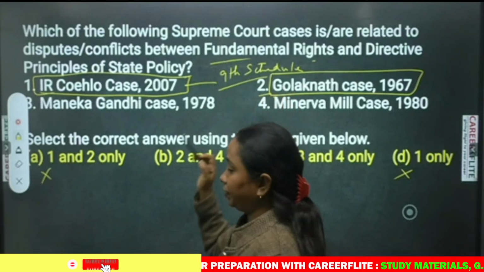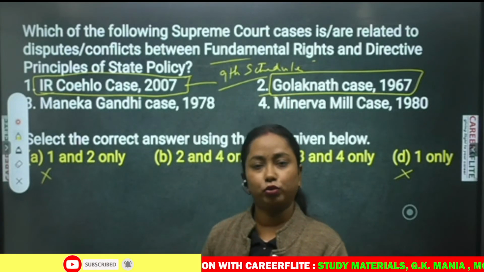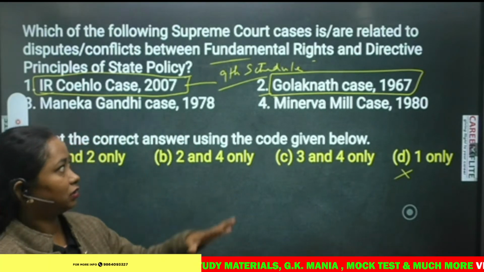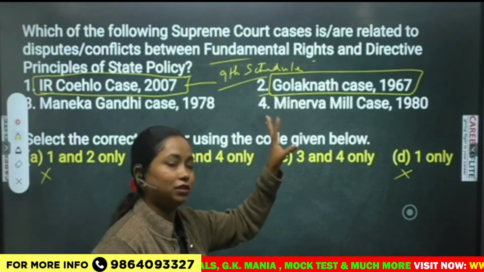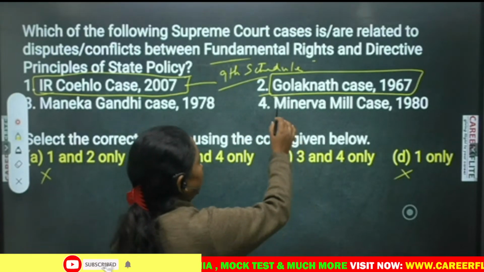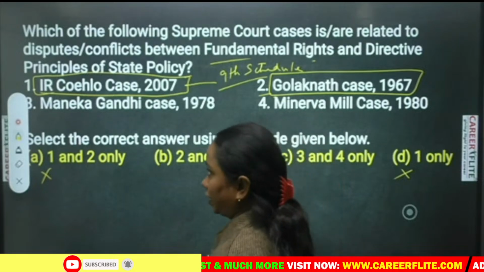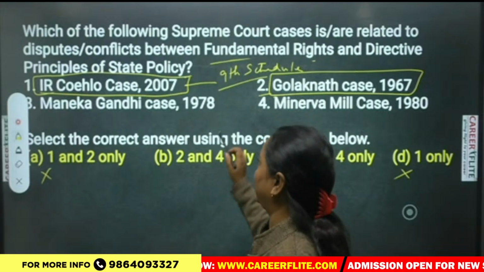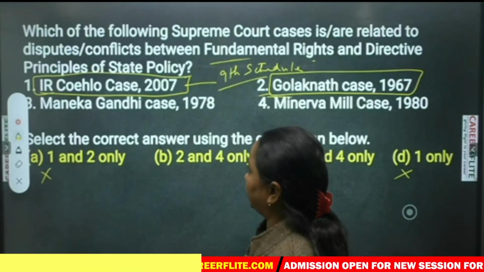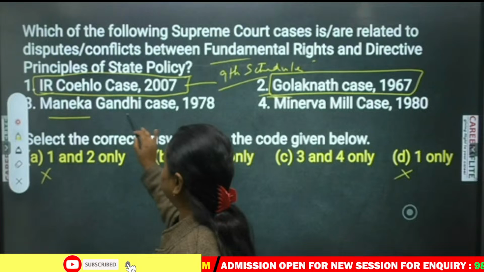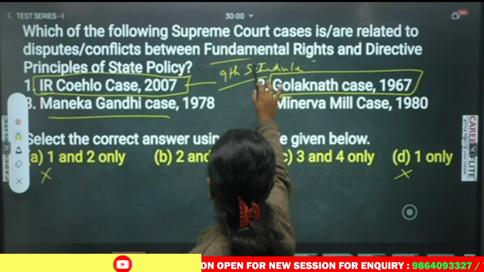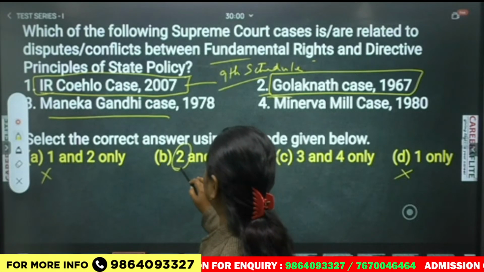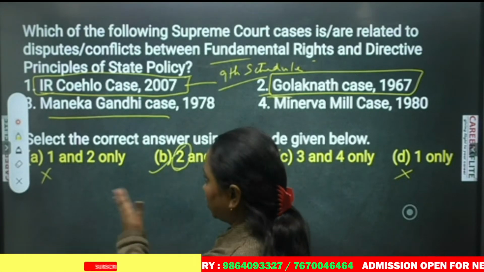That means for the implementation of DPSP, the fundamental rights which are sacrosanct in nature cannot be amended by parliament. This was the decision that was given, and after that you will see the 24th amendment act came up by the parliament to recover the losses that they had in this particular case. Okay, next is the Menaka Gandhi case. So as we have seen that 2 number is related to fundamental rights and DPSP, that means we have 2 in option number B. So this should be our answer, but let's see the other options also.